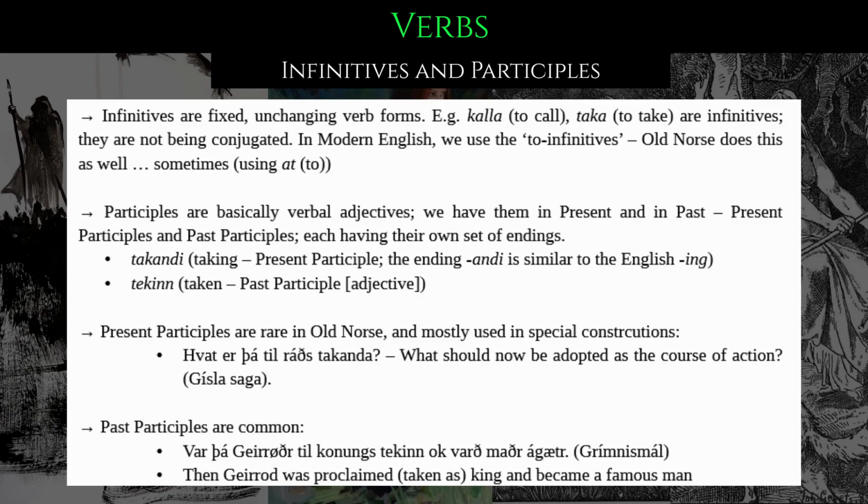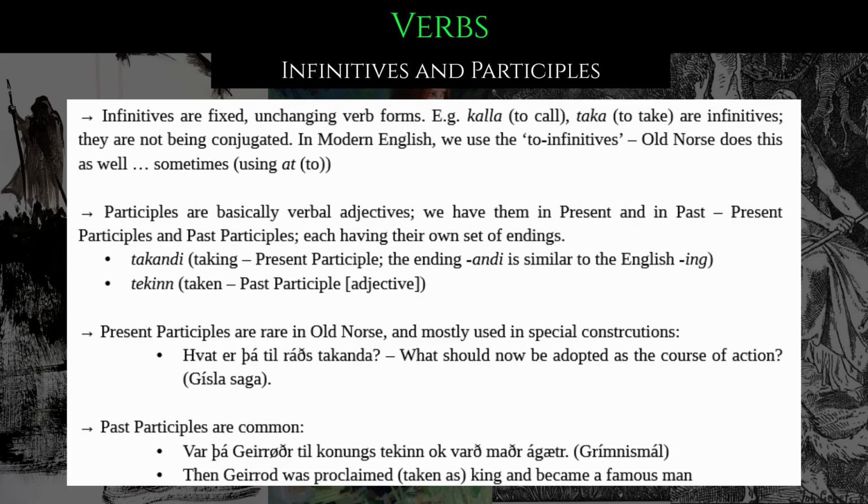Those are infinitives, which you can notice with the final a at the end. And, as said before, they are not being conjugated. In modern English, we use the infinitive marker, again, to call, to take. Old Norse does this as well, sometimes, but rarely, using at, which is the equivalent to.